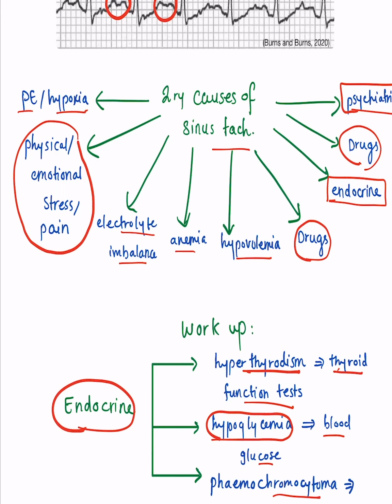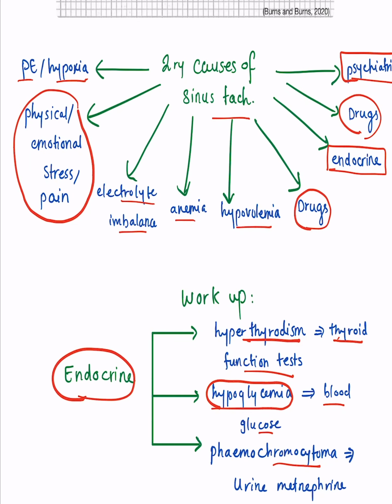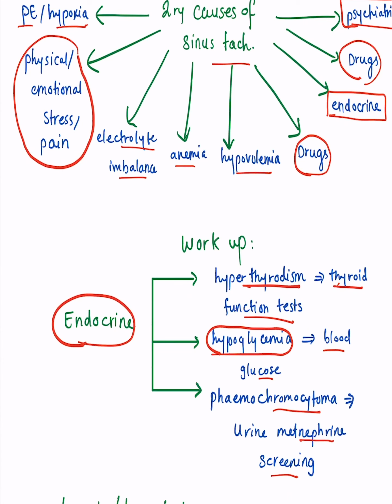And you can have pheochromocytoma, which is a tumor of the adrenal glands where you get an overproduction of noradrenaline and adrenaline, and then you need to do urine metanephrine screening, which will tell you if the patient has pheochromocytoma. Now for the other causes like anemia, hypovolemia, drugs, you need to do full blood counts and maybe drug panel. Drugs that can cause palpitations, something like cocaine for example. Sometimes beta agonists will cause heart palpitations.